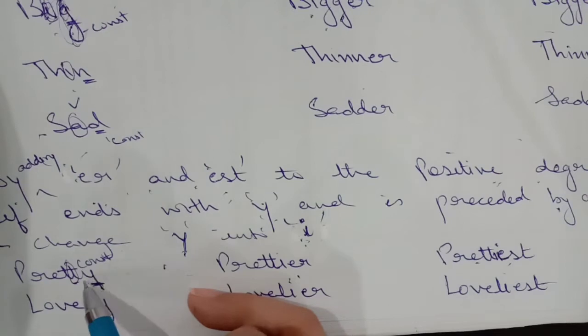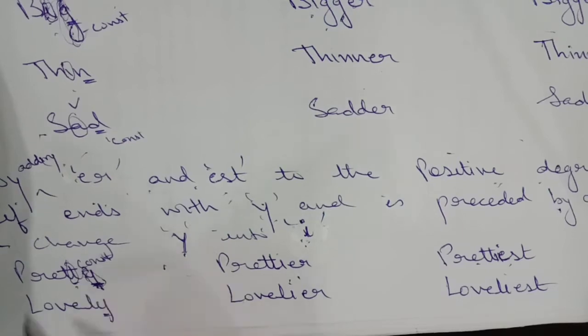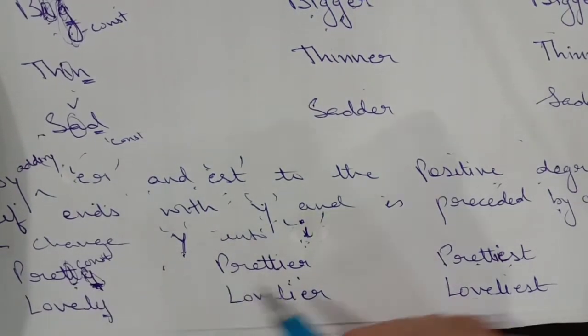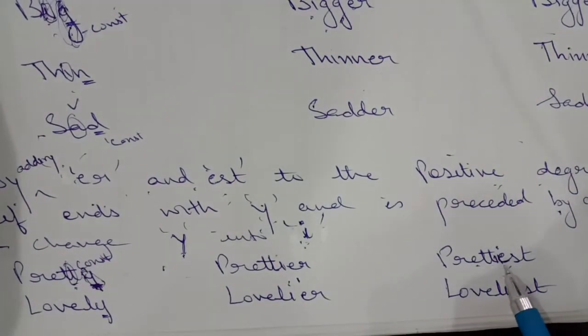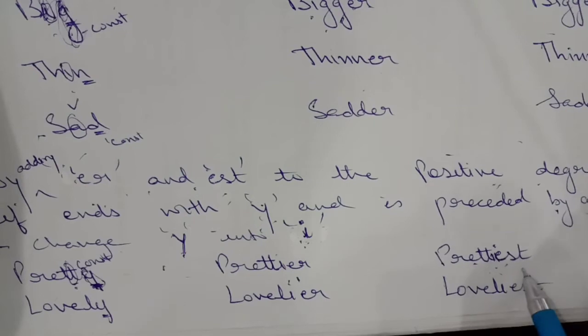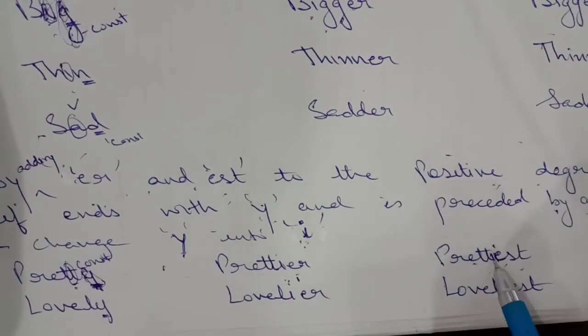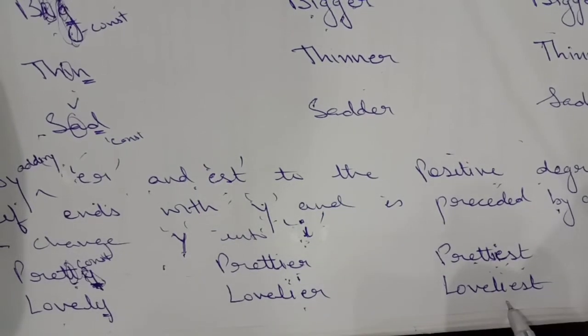If before the letter y you have a consonant, only then will pretty change into prettier. Just change y into i and add er to the comparative, and change y into i and add est to the superlative. So pretty will become prettier and the superlative will be prettiest. Lovely, lovelier, loveliest. Okay?